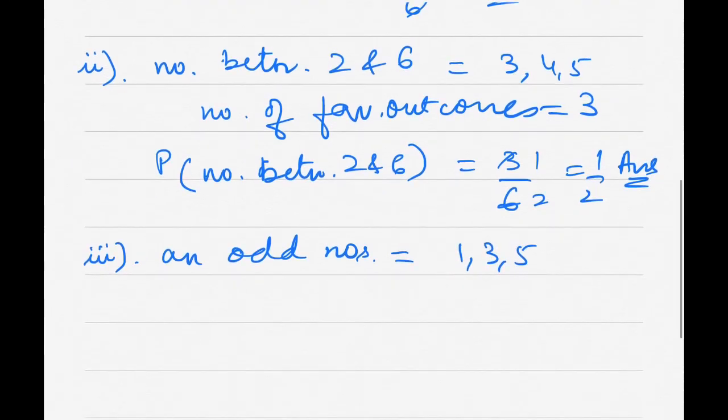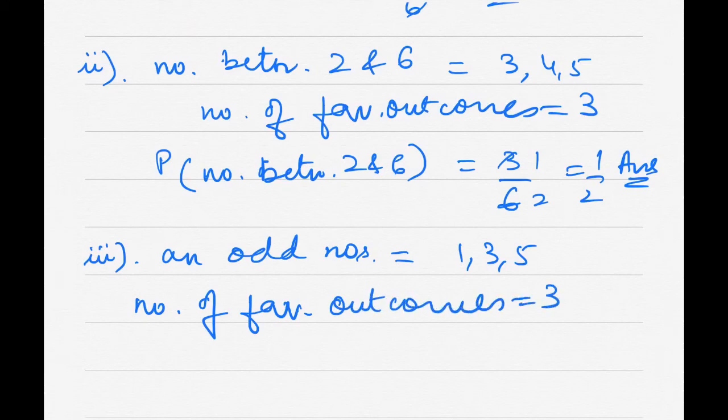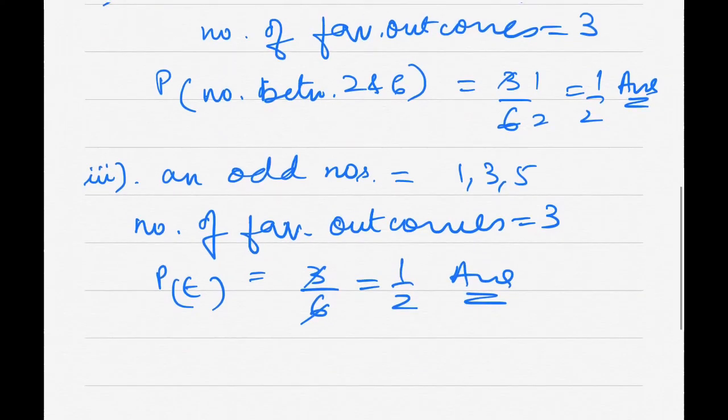So the number of favorable outcomes here is 3. So the probability of this event will also be 3 by 6, which is 1 by 2. In this event you can write down odd numbers also. Okay, that's fine.